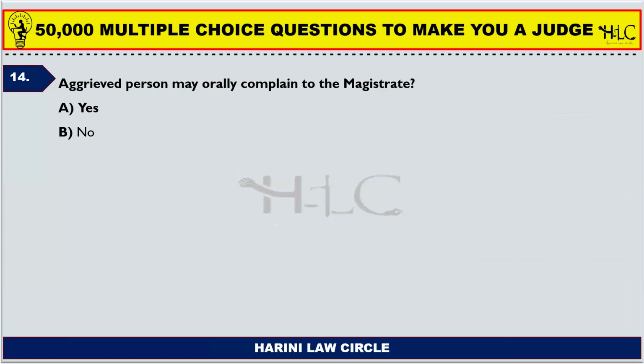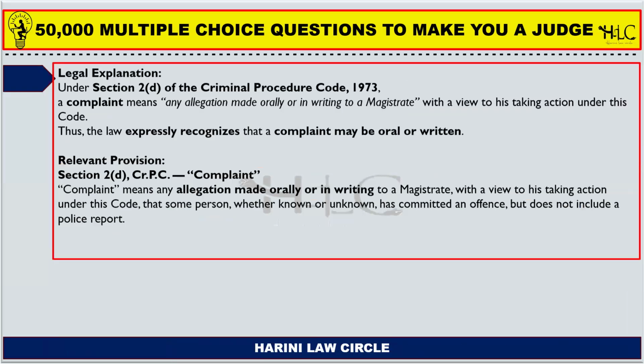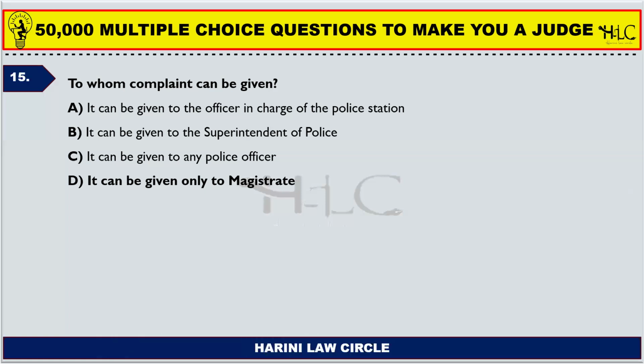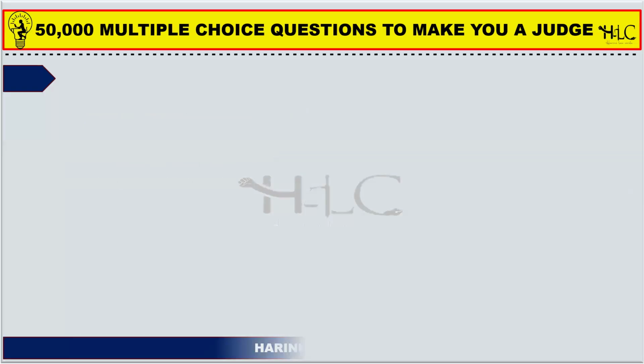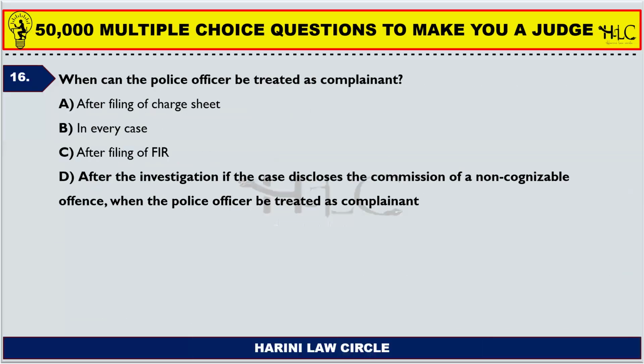Next one. Aggrieved person may orally complain to the magistrate. Yes, no. The answer is yes. So the aggrieved person may orally complain. Next one. To whom can a complaint be given? Can it be given to the officer in charge of the police station, for example a circle inspector or a sub inspector? No. Can it be given to the superintendent of police? No. Can it be given to any police officer? No. It can be given only to a magistrate. Complaint is to be given only to a magistrate.